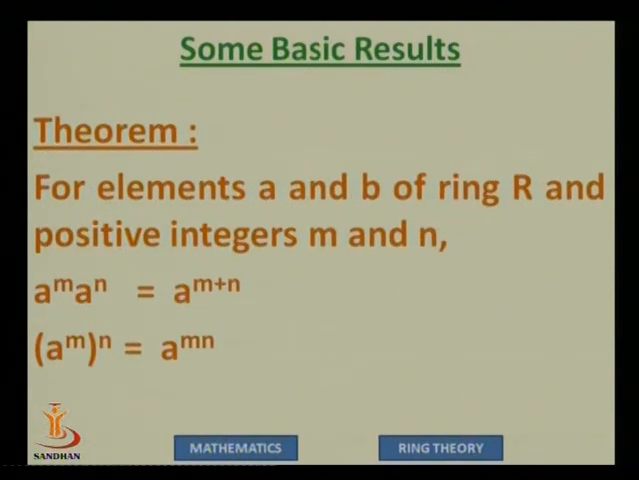Again, two more properties which are very trivial looking. a raised to m into a raised to n is a raised to m plus n. Again the question comes, what do we mean by a raised to m? What we mean by a raised to m is a dot a dot a dot a, m number of times. So that is denoted by a raised to m. So a raised to m into a raised to n gives a raised to m plus n, and similarly a raised to m, whole raised to n, that is a raised to m dot a raised to m, n number of times, will give you a to the power mn.